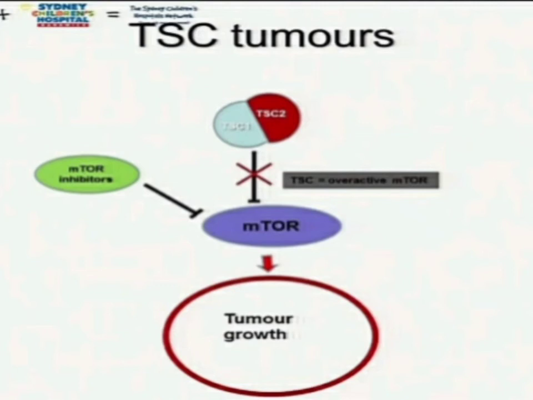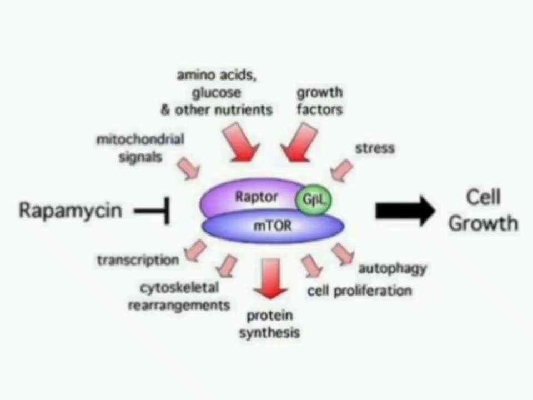So if the hyperactivity of the mTOR is decreased, tumor growth also decreases. In this way, tuberous sclerosis can be controlled. Now this is the picture of rapamycin. I told you that is the drug of choice for tuberous sclerosis that acts on mTOR.